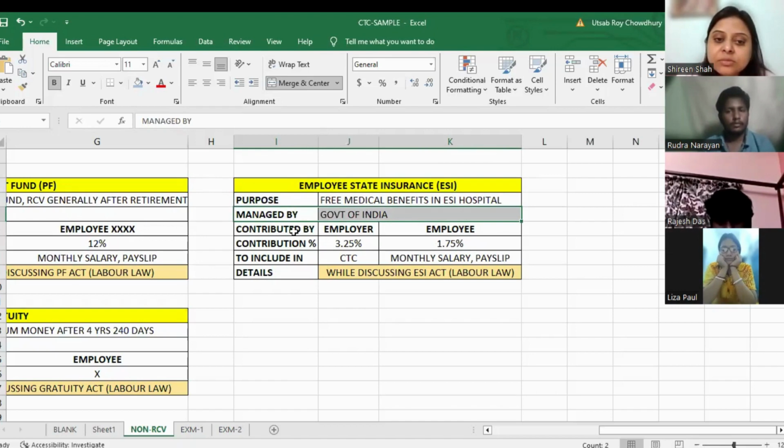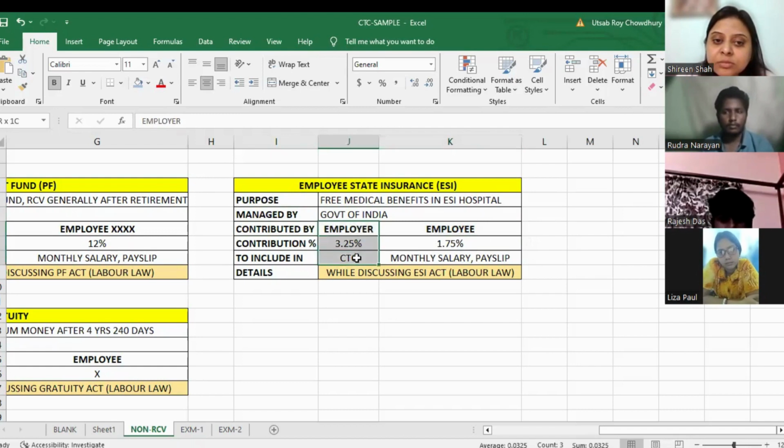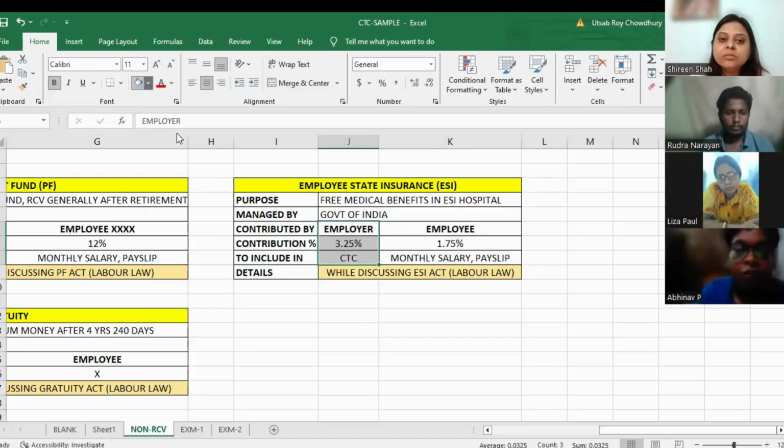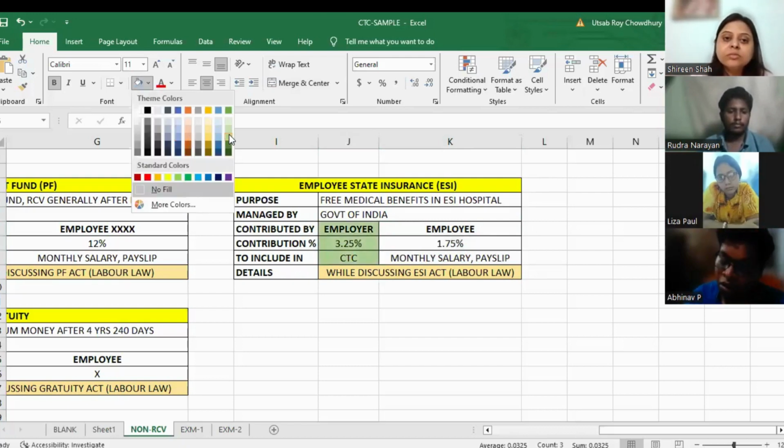Like PF, in ESI also there are contributions by employer and employee both. यहाँ पर भी employer कुछ पैसा देता है, employee भी कुछ पैसा देता है. Employer देता है 3.25% और employee देता है 1.75%. लेकिन जैसे PF में हमने बताया, in the CTC we are supposed to include only the employer part.